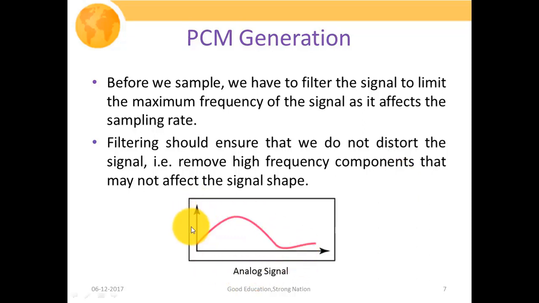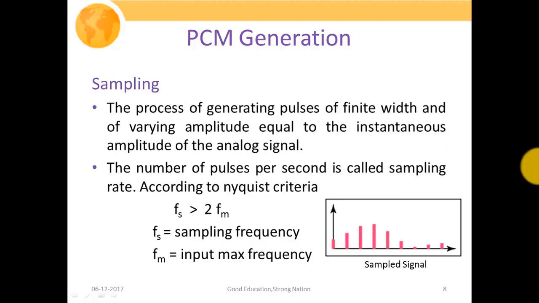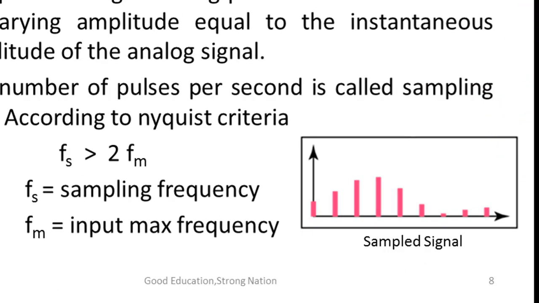This particular figure shows our continuous time analog signal, or time varying signal. So now, sampling. Sampling is the process of generating pulses of finite width and of varying amplitude equal to the instantaneous amplitude of the analog signal. So this particular figure shows the sampled outcome.